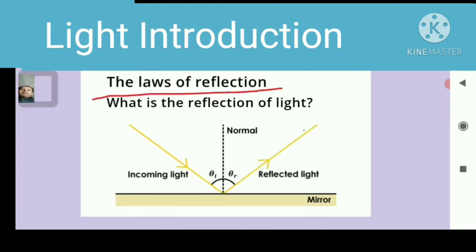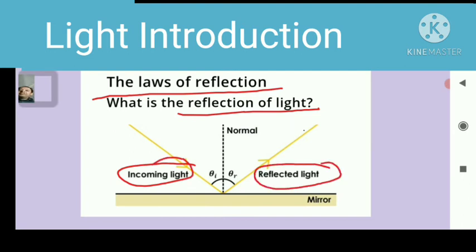The laws of reflection. So what is reflection of light? This is an incident ray, I mean the coming light, and this is the reflected ray. It hits the upper surface and returns back to the same medium. Here angle theta I and theta R: theta I is the angle of the incident ray, and theta R represents the angle of the reflected ray, and we already know that theta I is equal to theta R, but I only take angle I is equal to angle R.